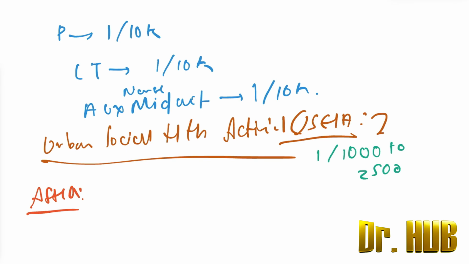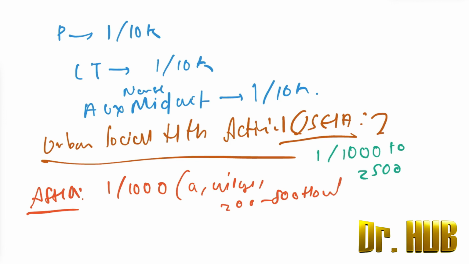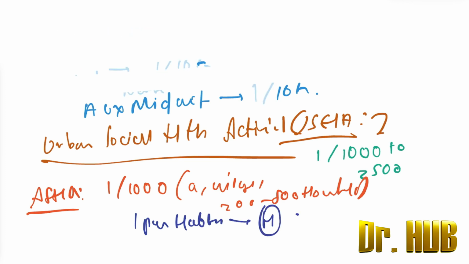Next, we will look at the ASHA. ASHA is accredited social health activist. This will be 1 per 1000 in a village, thus 200 to 500 households. Then there is also 1 per habitation in terms of hilly areas or the remote areas.